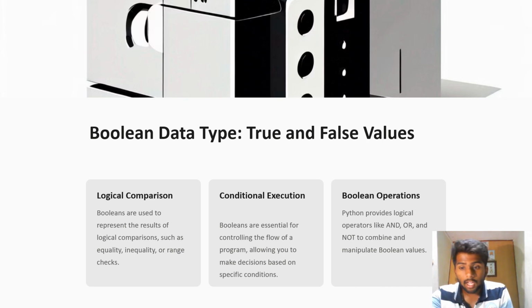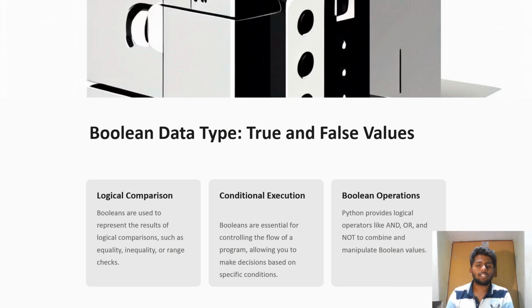Logical means the logic works here. Booleans are used to represent the final result, whether the statement is true or false, whether the program executes or not. So Boolean is the final result.